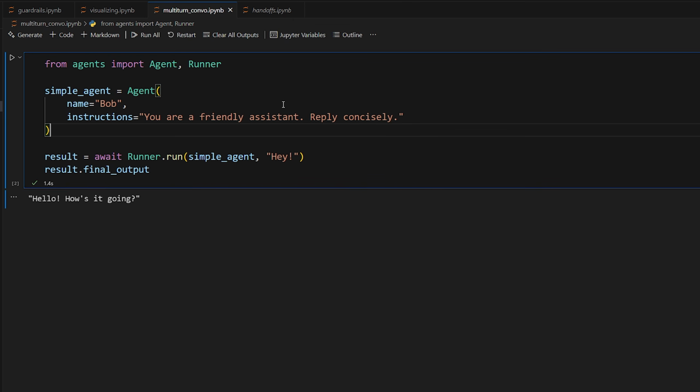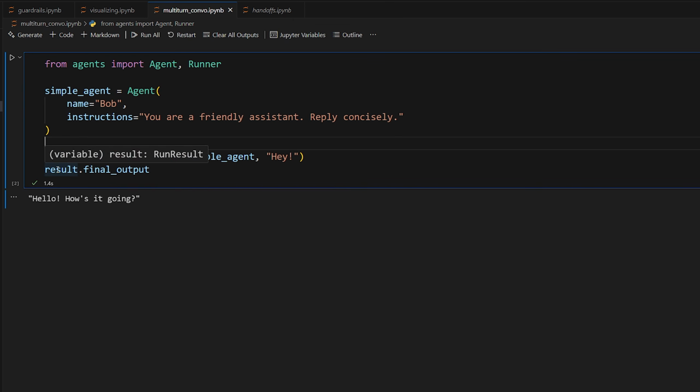All right, I'm going to show you guys now how to do multi-turn conversations with agents and also maintain the last agent that was invoked. With what we've learned up to this point, we can only really invoke an agent once and get a single response back. But in our experience using ChatGPT and other tools, of course, we're having conversations with these agents, or rather the large language models behind them. So I'll be showing you how you can set it up so you can actually have a conversation with an agent rather than just a one-off message and response. That's not very useful, right?